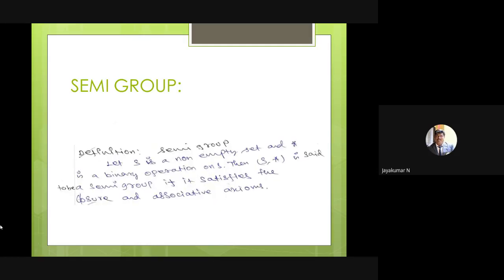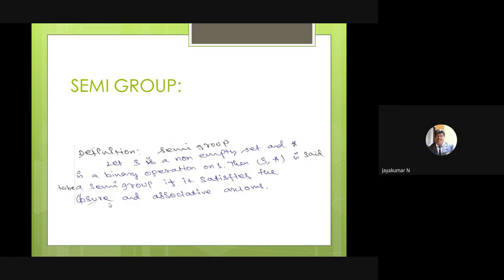The definition of a semi-group: S is a non-empty set, star is a binary operation on S, then S comma star is said to be a semi-group if it satisfies the closure and associative axioms. The first two axioms, not the third and fourth. The first is the closure axiom, the second the associative, the third identity, the fourth inverse, so you should follow the order. So semi means the first two conditions are satisfied, and the third and fourth conditions need not be satisfied.